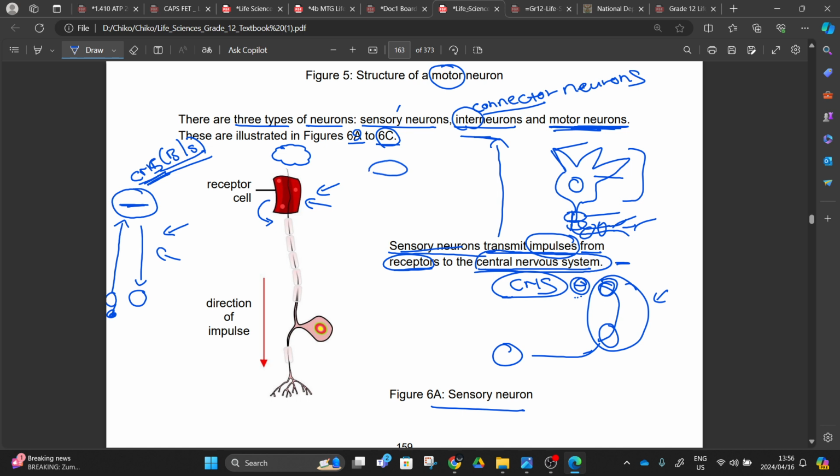With these receptors, when we say it's converting our stimuli to the impulse, it's releasing those neurotransmitters.